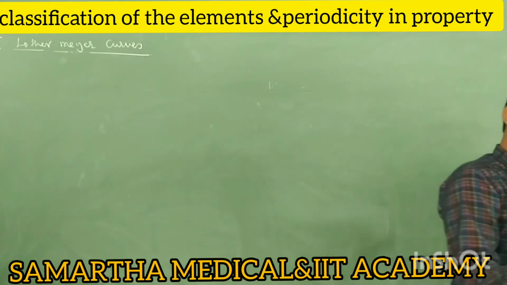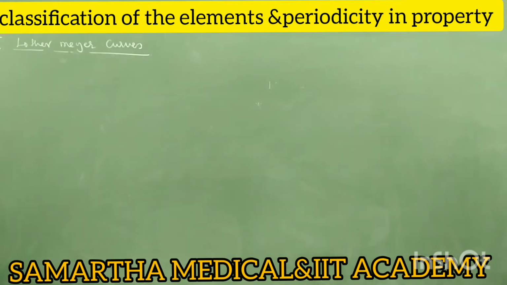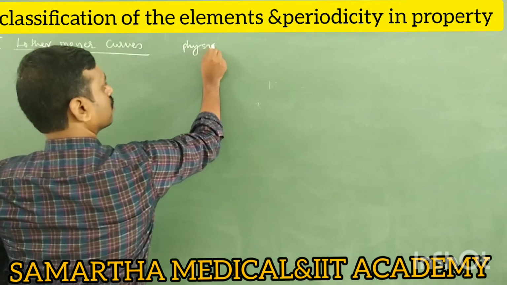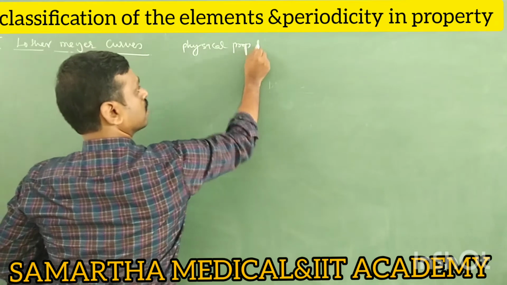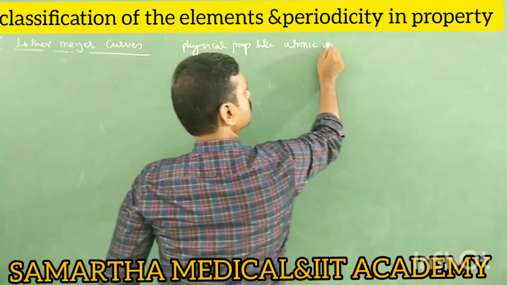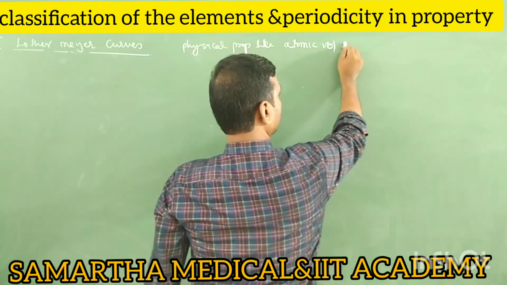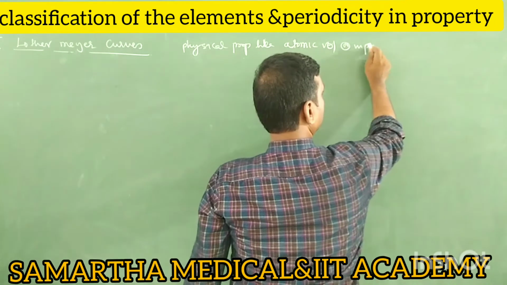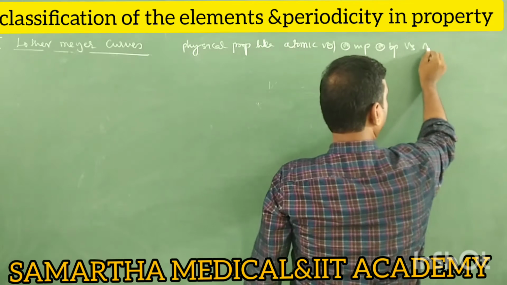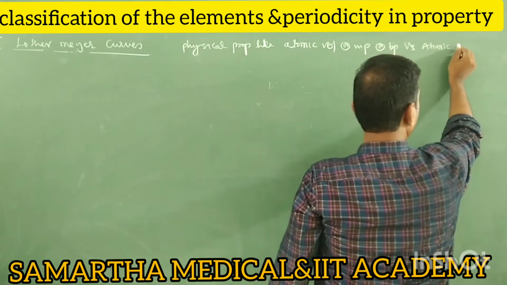They plotted the graph between physical properties. What are the physical properties? It may be atomic volume, melting point, or boiling point versus atomic mass, not atomic number, atomic mass.